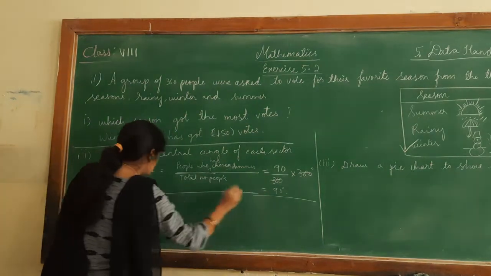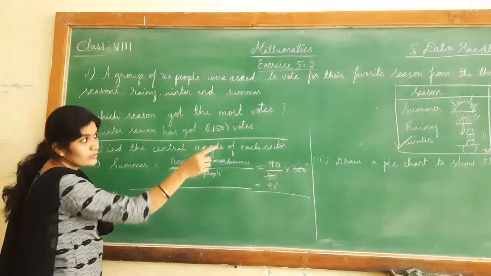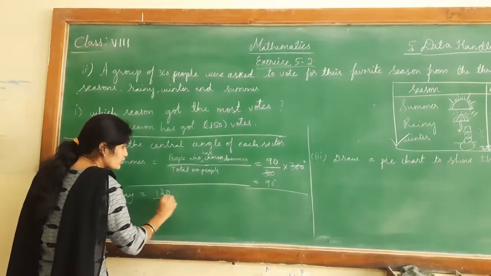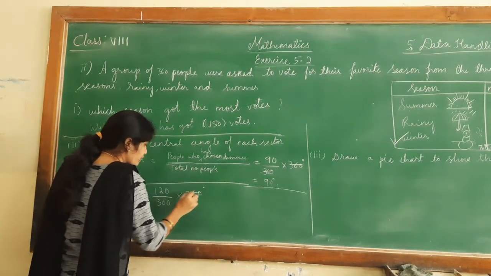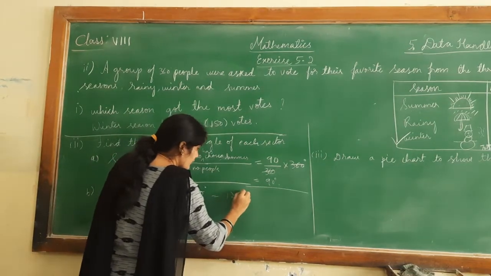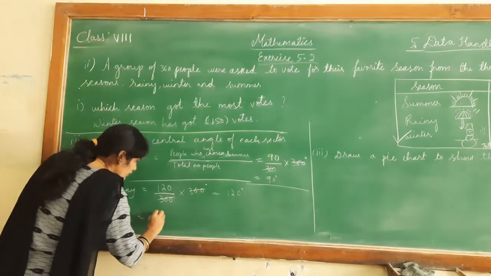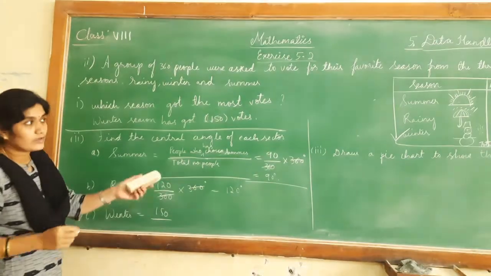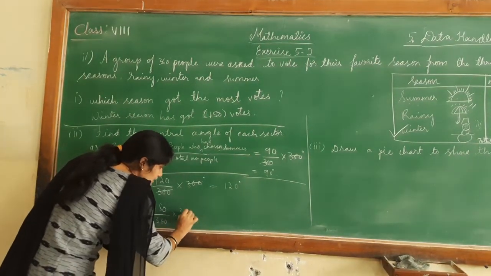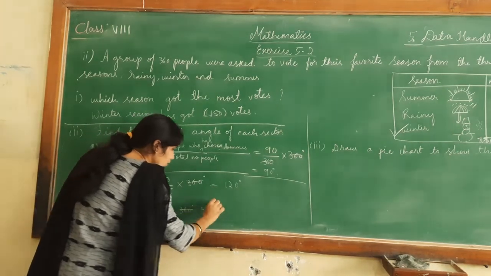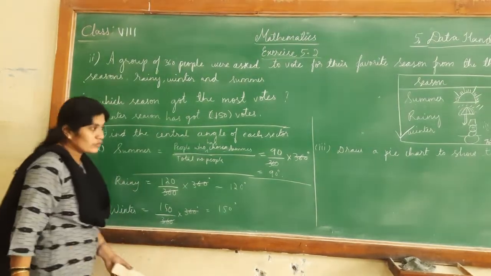And next one is B, rainy. Rainy season has 120 people chosen, out of total 360, multiplied by 360 degree. So this is 120 degree. Now C is winter, which is equal to 150 who have voted for winter, divided by 360, into 360 degree. So this is 150 degree, the angle for winter out of 360.